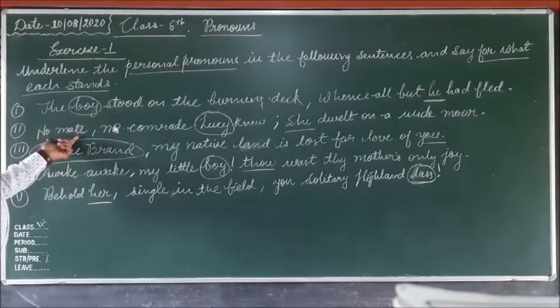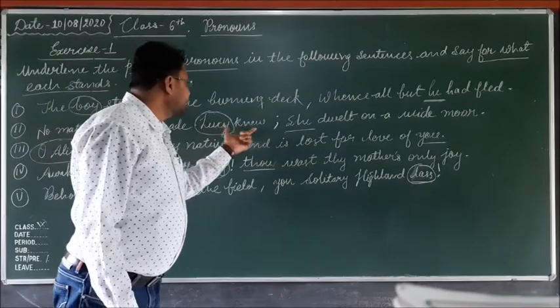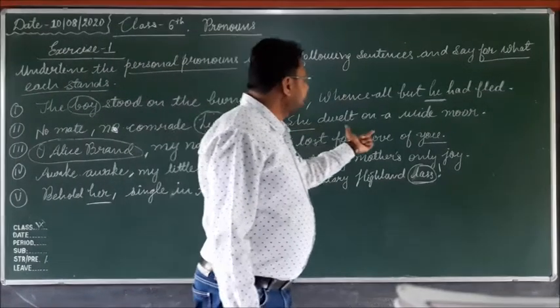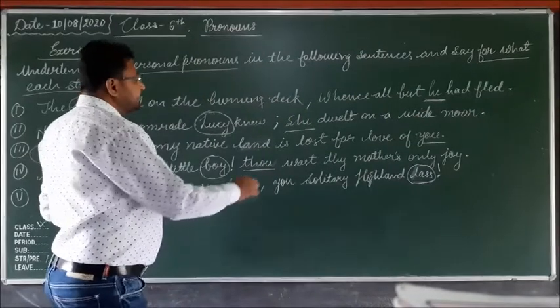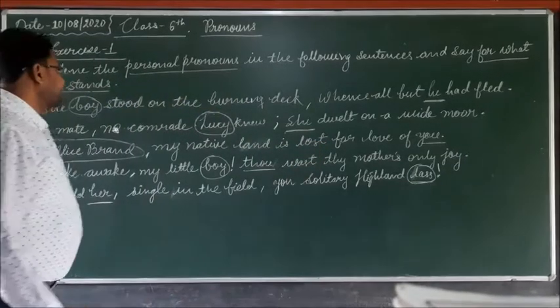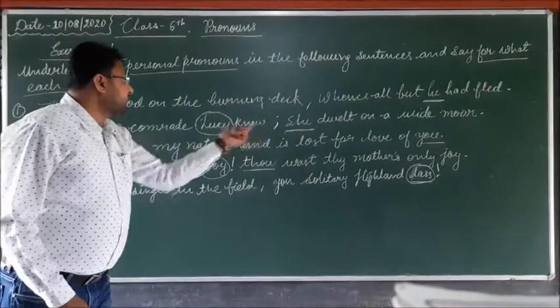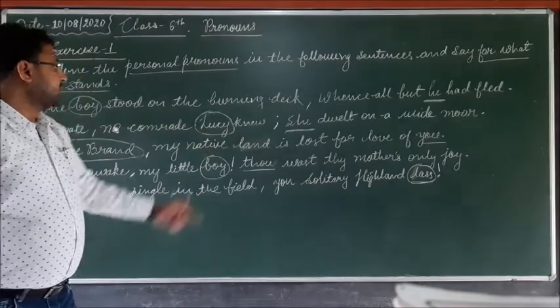Second sentence: No mate, no comrade, Lucy knew. She dwelt on a wild moor. So here in this sentence, she is the personal pronoun and it refers to the subject Lucy. Here Lucy is the subject.